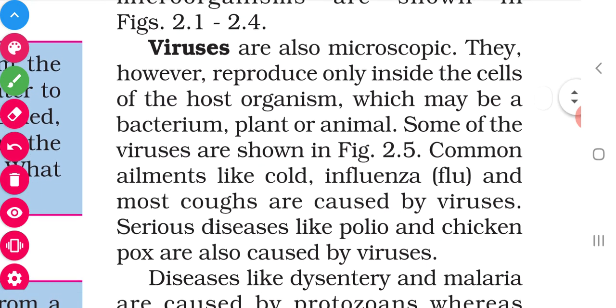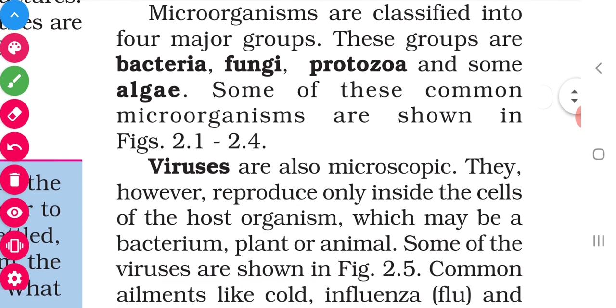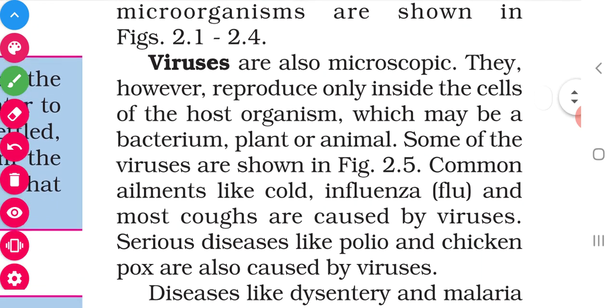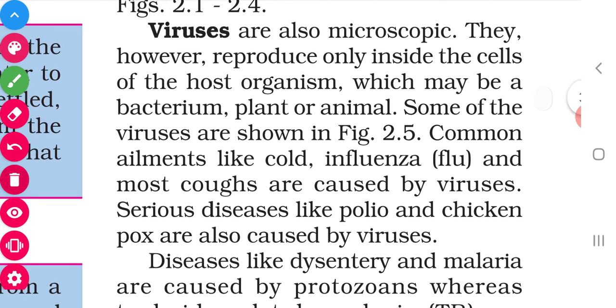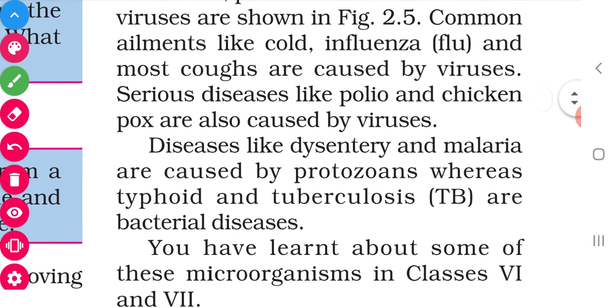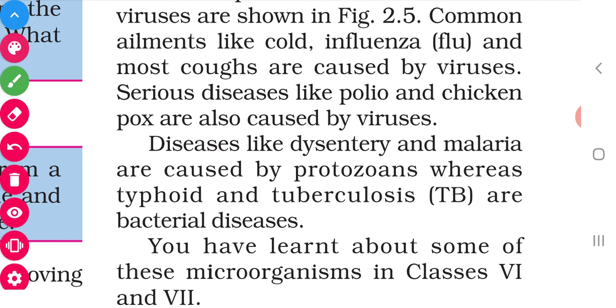Isn't it, children? So what are the groups of microorganisms? Bacteria, fungi, protozoa, algae and virus. Now let us see the diseases caused by the virus. Common problems such as cold, influenza and coughs, and serious diseases like polio and chickenpox. What is meant by polio? Polio means there will be some disorder in the legs. The legs will be bending, and people suffering from polio cannot walk as a normal person. Chickenpox, we know that. We used to say amma, isn't it? These are the diseases that are caused by virus.